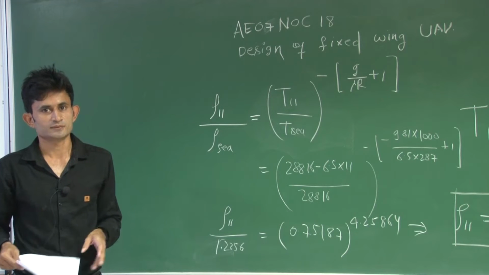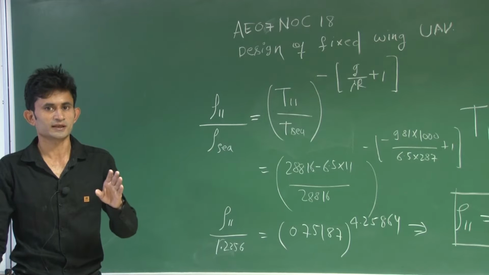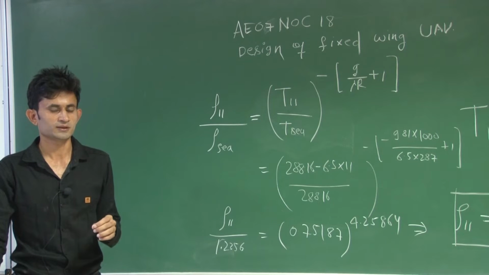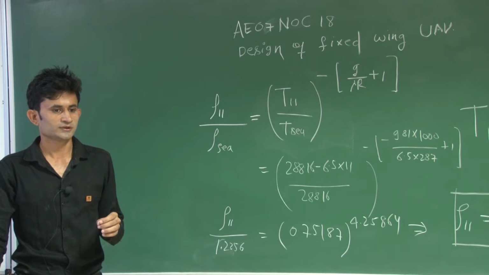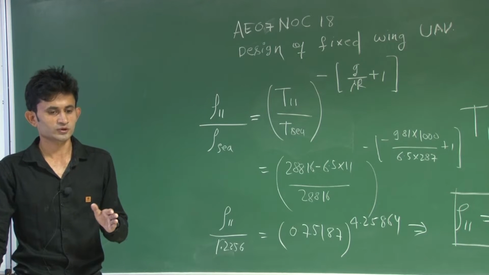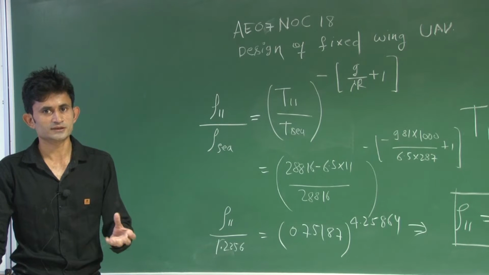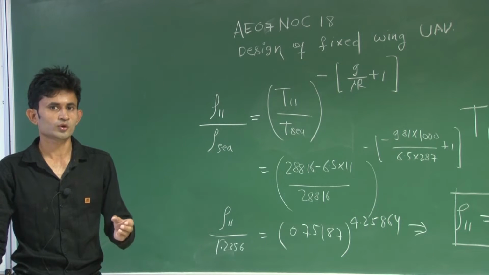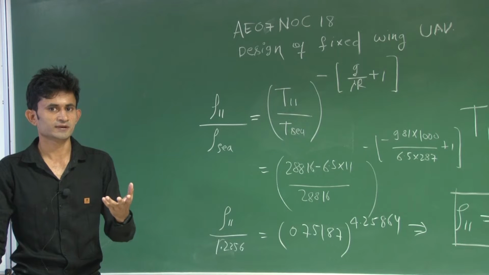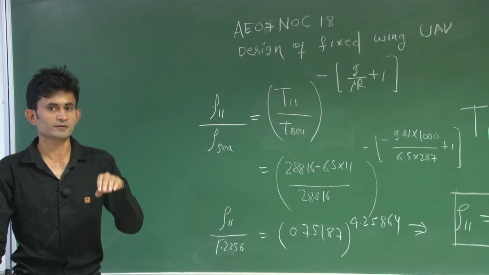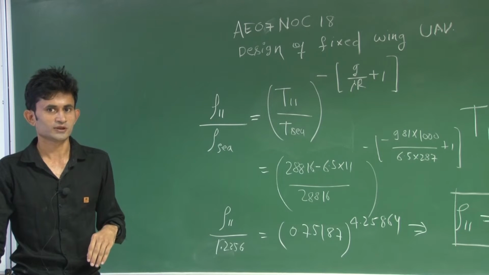True speed is basically at what speed the aircraft is flying with respect to the ground. Generally, suppose that you are flying at sea level, so density is different. When you go above sea level, then density will be different. So at the same power, you will get more speed. That is called true speed.